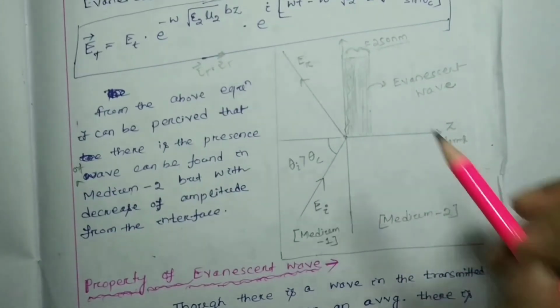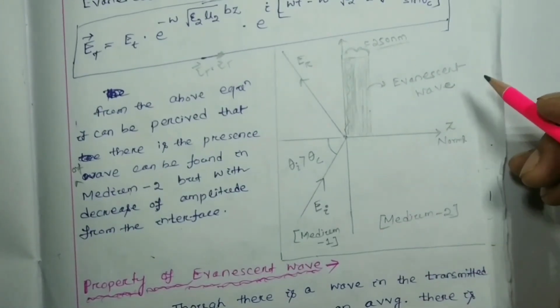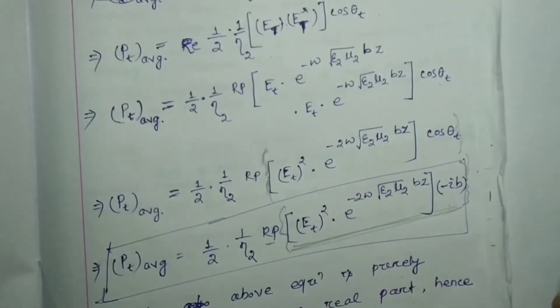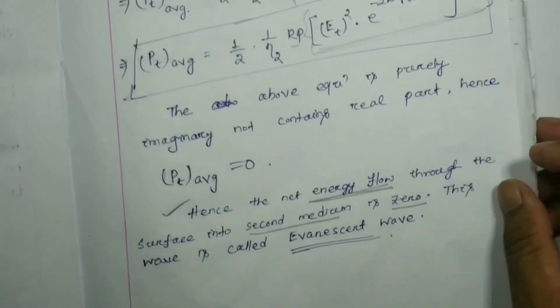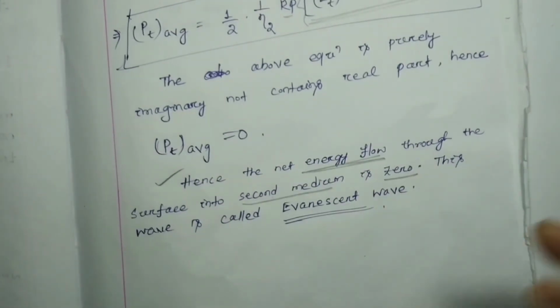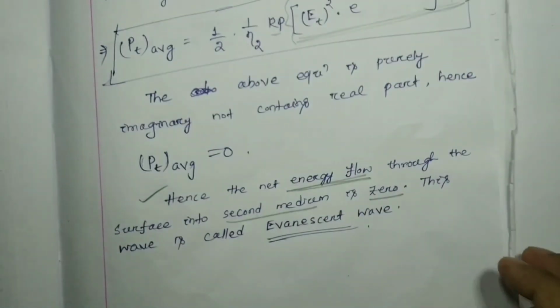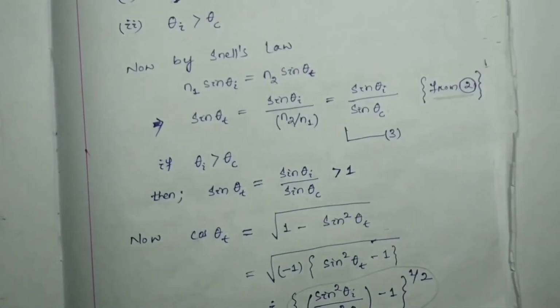This is the case of TIR, total internal reflection. Okay, so this is all about the evanescent wave. Write down the notes perfectly, and in the next class we are going to go for a new topic.